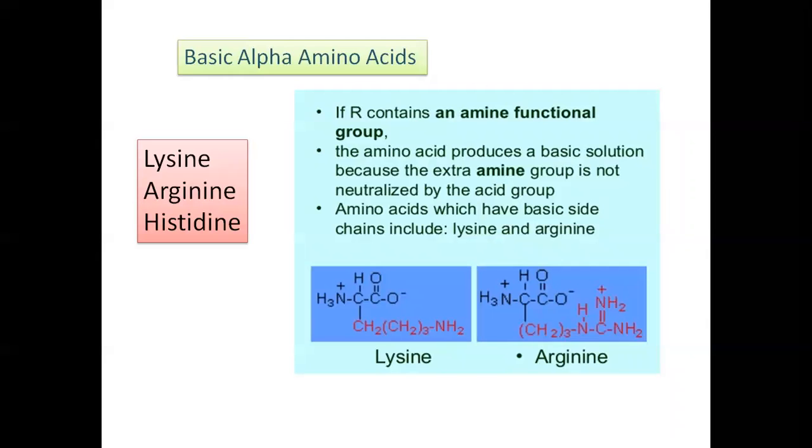These are three examples for basic alpha amino acids where R contains an amine functional group. The amino acid produces a basic solution because the extra amine group is not neutralized by an acid group. And see here, these amino acids which have a basic side chain include lysine, arginine and histidine.